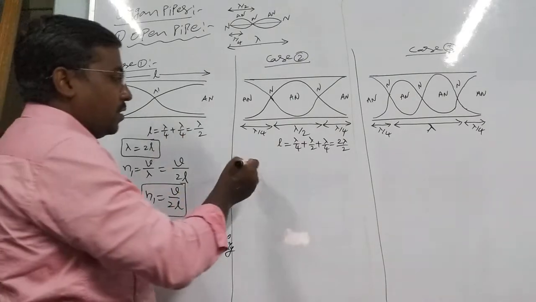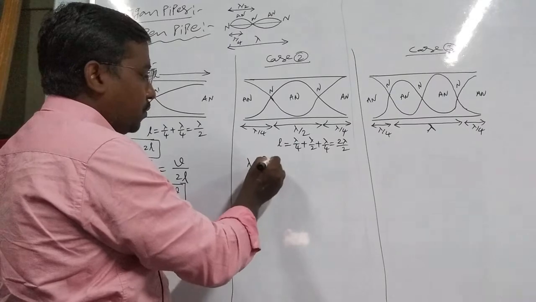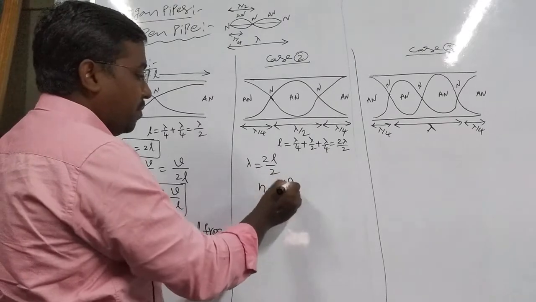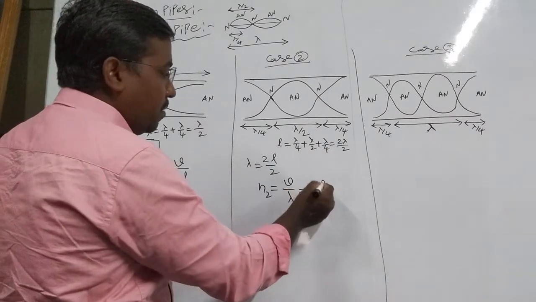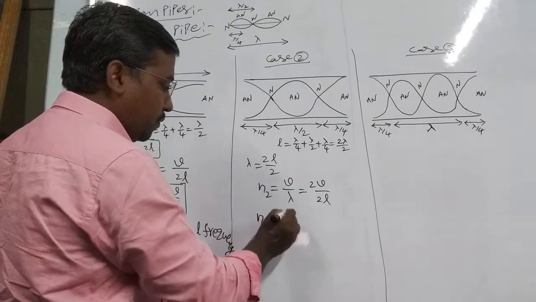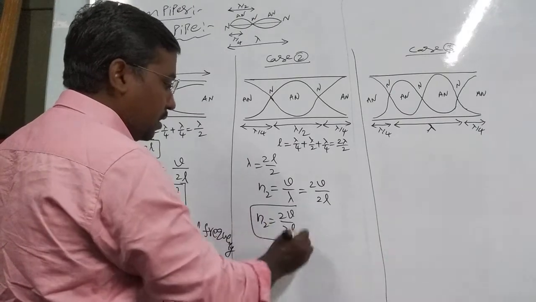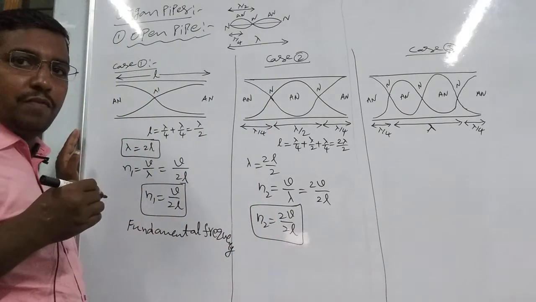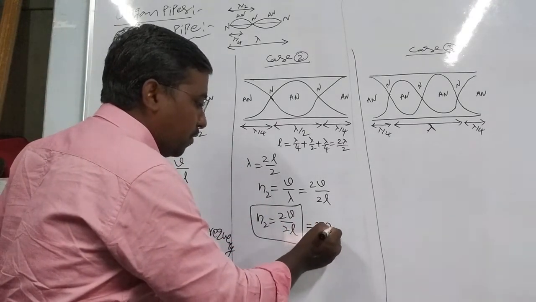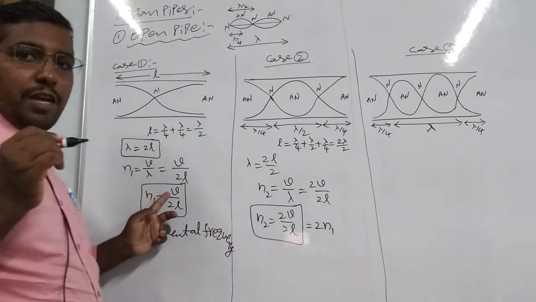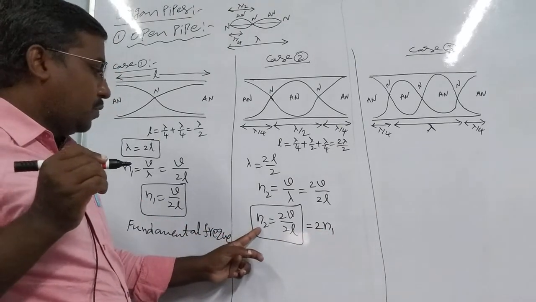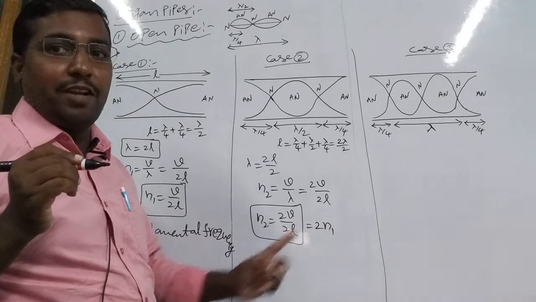Now in the second case, lambda equals 2L by 2 and the frequency N2 equals V by lambda, which is V by 2L by 2. So N2 equals 2V by 2L. This is the case 2 frequency. Now we can write this as 2 into N1, because N1 is V by 2L. So N2 is double the fundamental frequency.